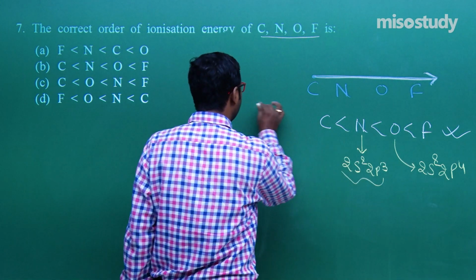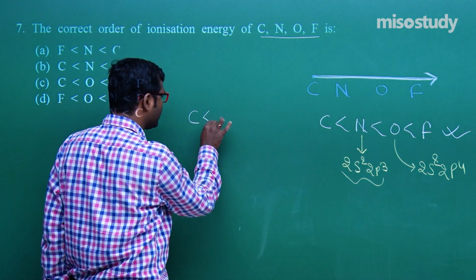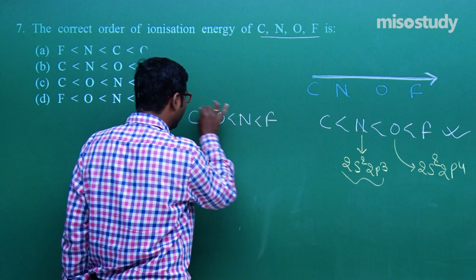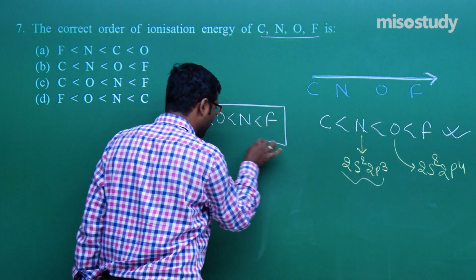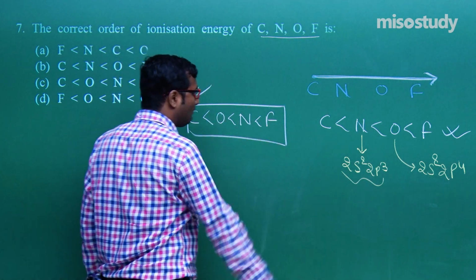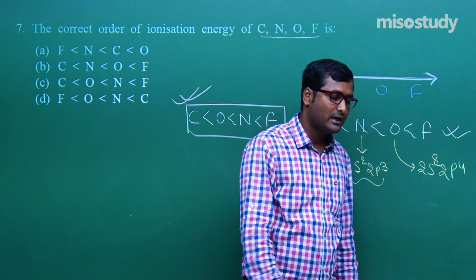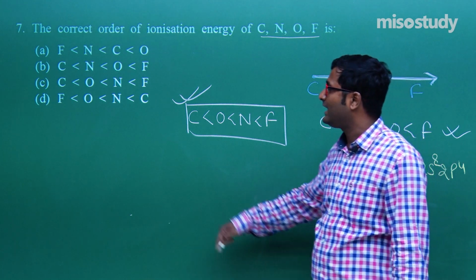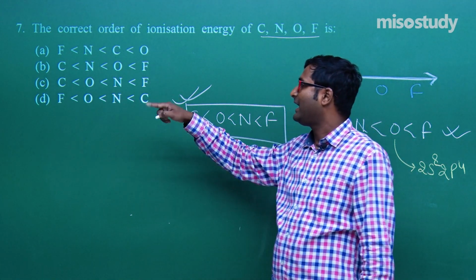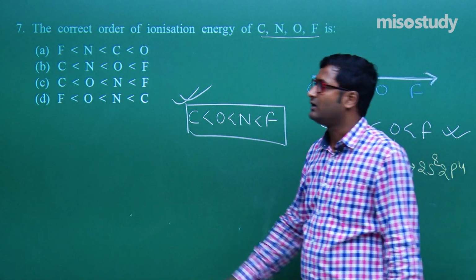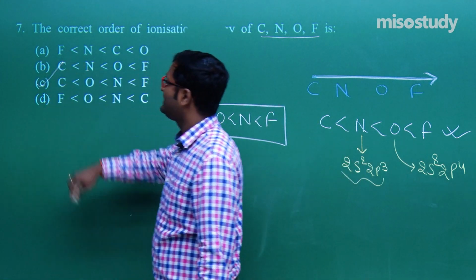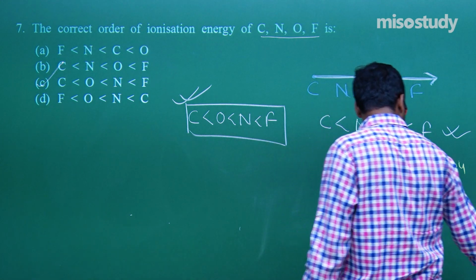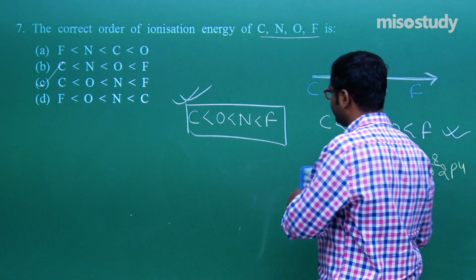So the actual order is modified to C, O, then N and then F. This is the correct order. So for question number 7, C is the correct option. Now I'm going to rub this part and we'll discuss the next question.